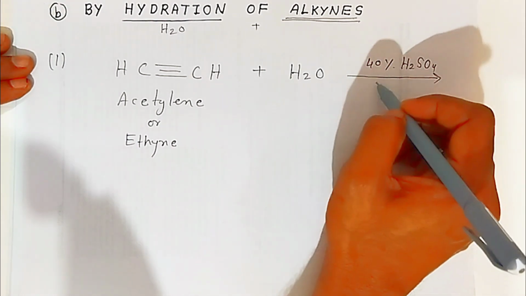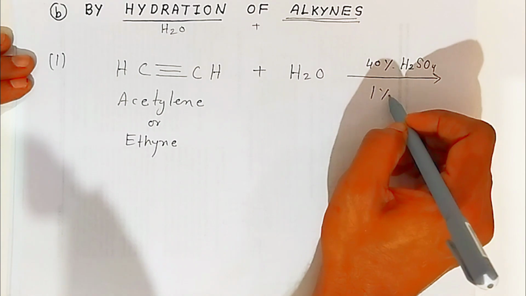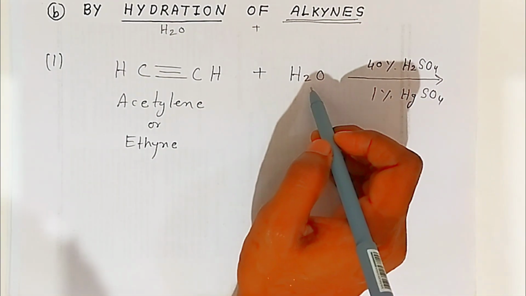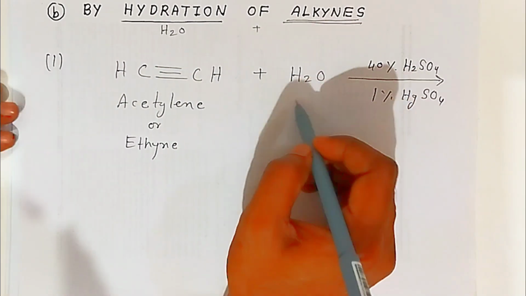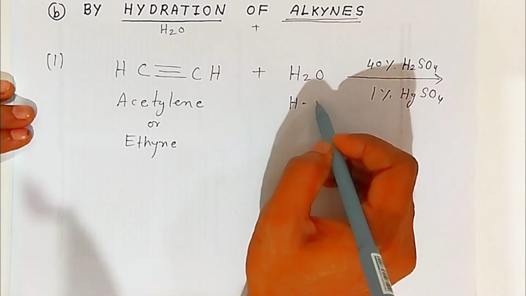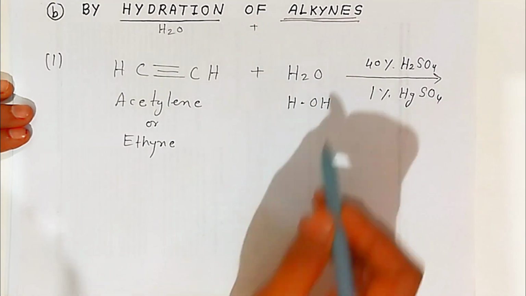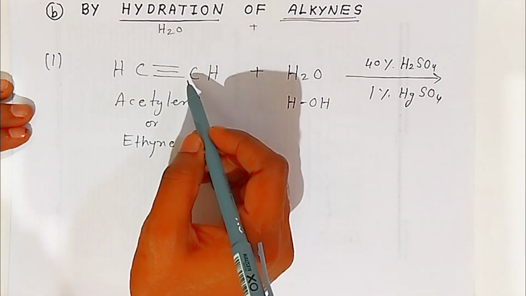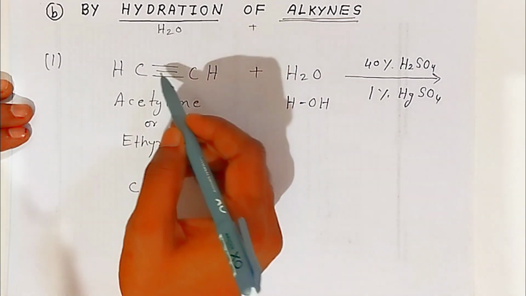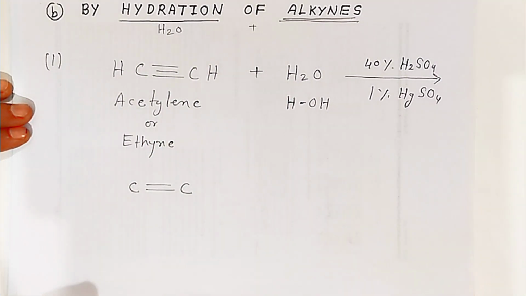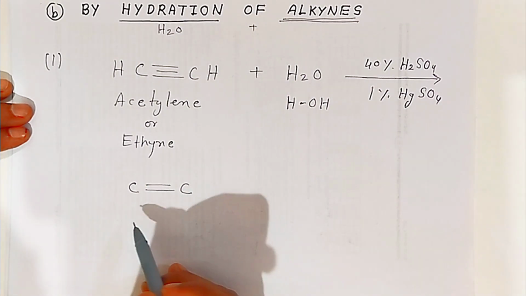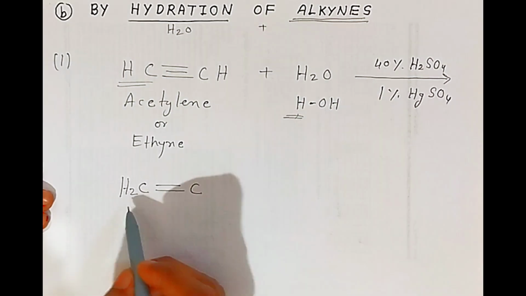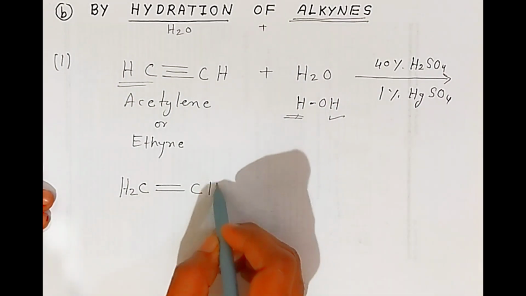We add a mixture of 40% sulfuric acid and 1% mercuric sulfate. Okay students, so this is acidic water. This water you can also write like H and OH, H2O. Now what happens, students, the carbon-carbon triple bond will break and form a carbon-carbon double bond because of this acidic water. So one hydrogen will go and combine here to form CH2, and OH will go here and it will form like this.